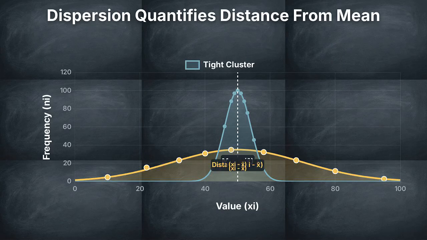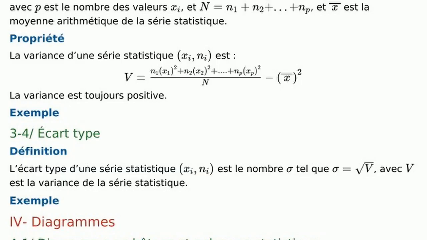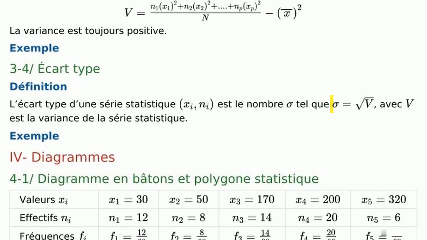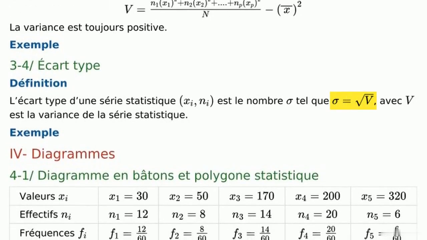To quantify this spread, we measure the distance of individual data points from the center mean line. We aggregate these distances using the variance calculation, squaring the distances to eliminate negative values, and heavily penalize points far from the average. We apply a square root to return to original units, finding the standard deviation. This single number defines your dataset's exact volatility.